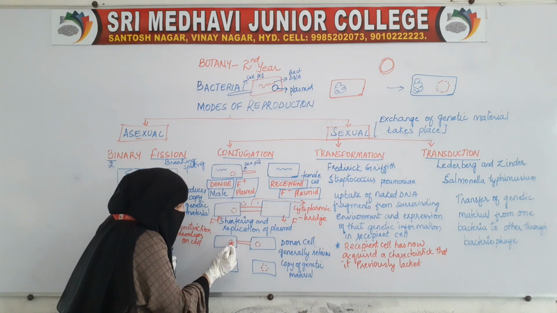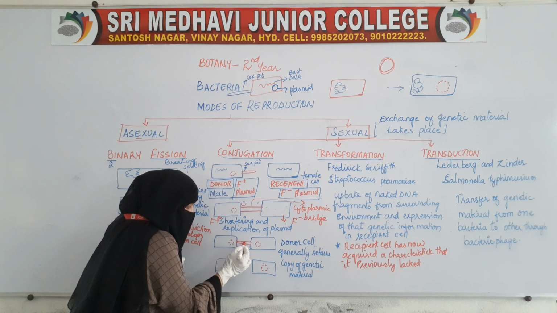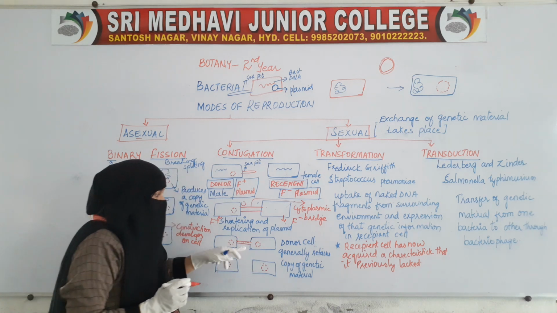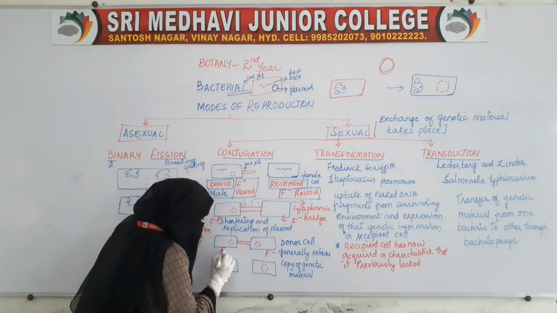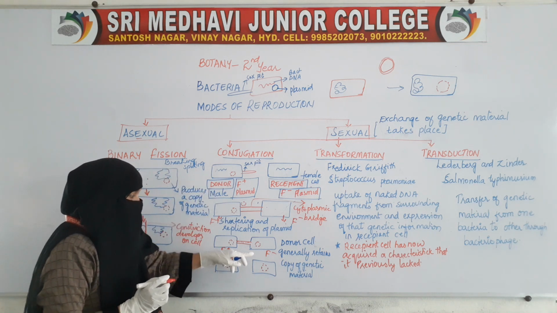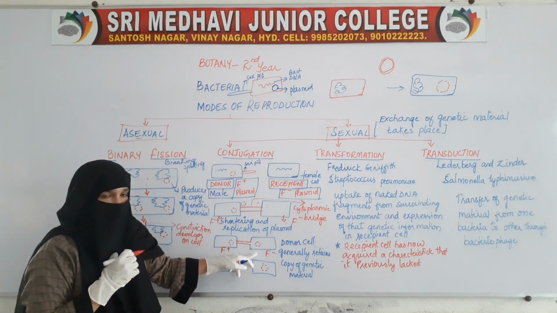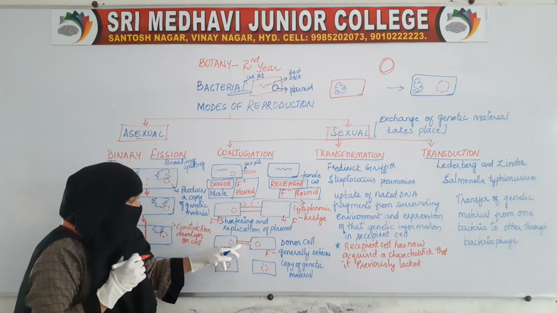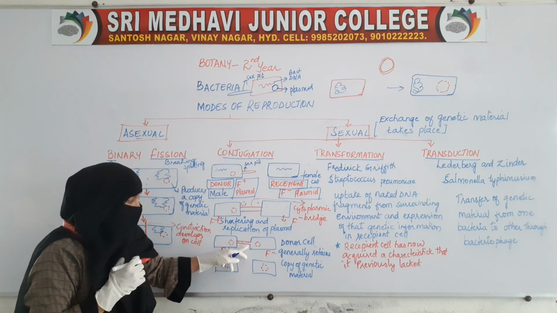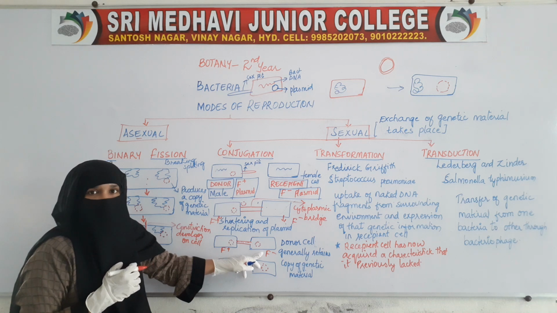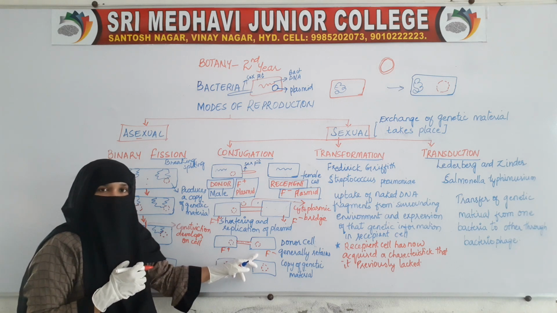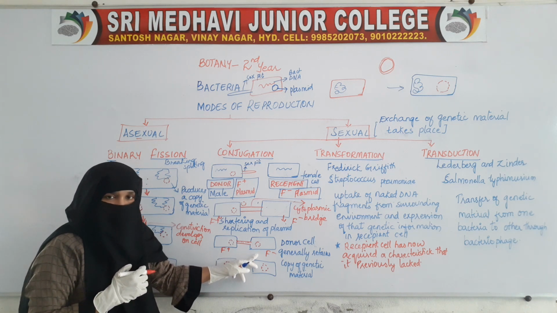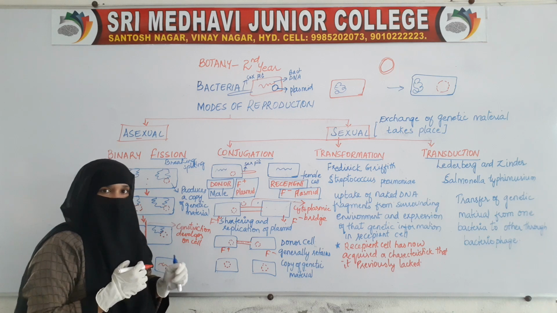One plasmid from the F positive cell travels through the cytoplasmic bridge and goes inside the F negative cell. Now both the cells have a plasmid.